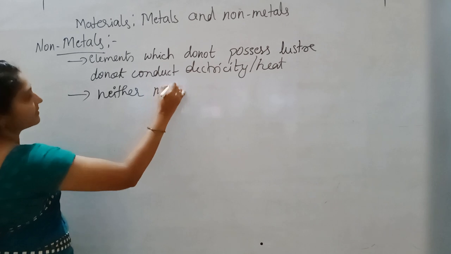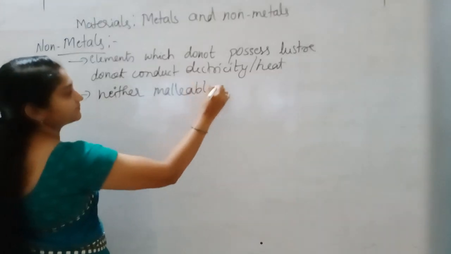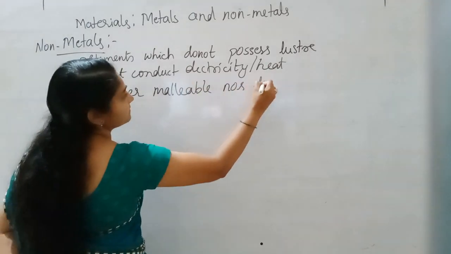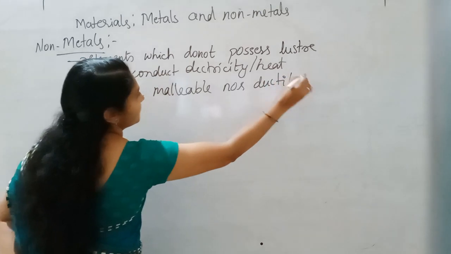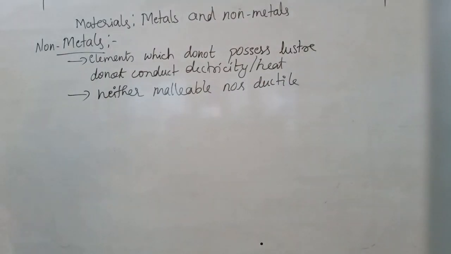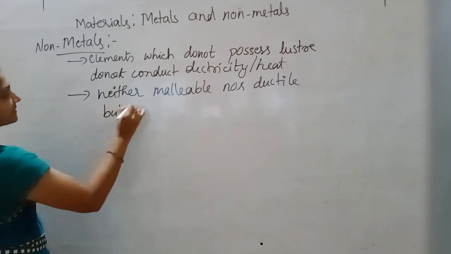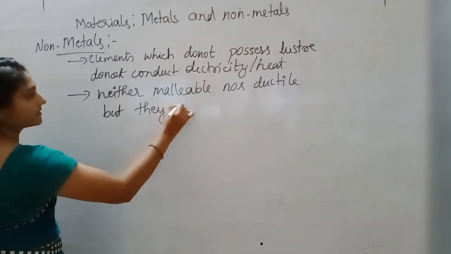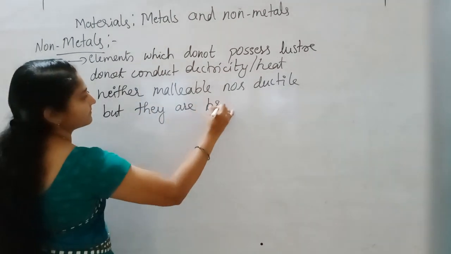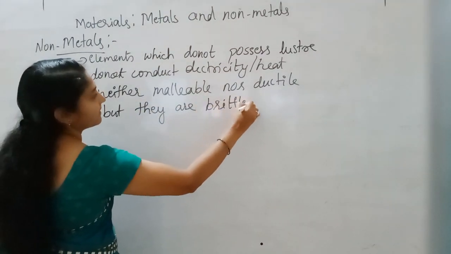Neither malleable nor ductile, but they are brittle.